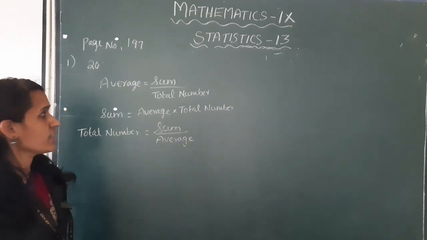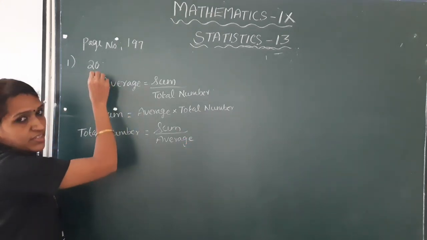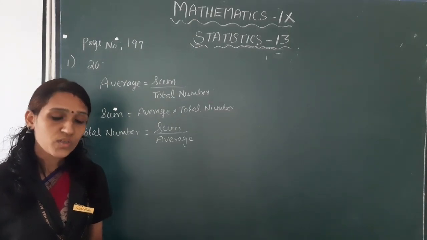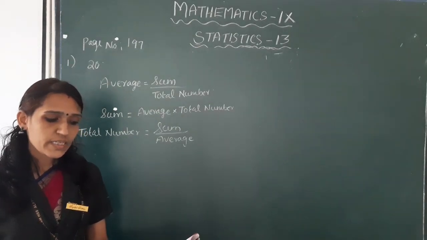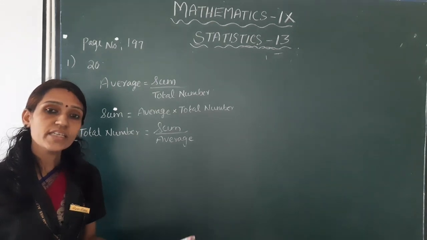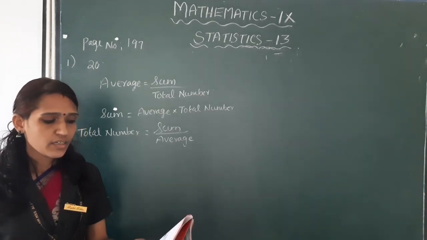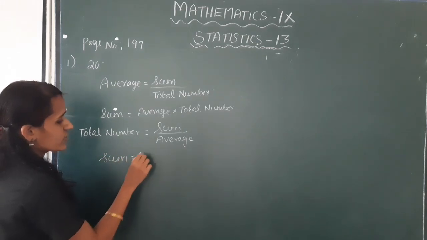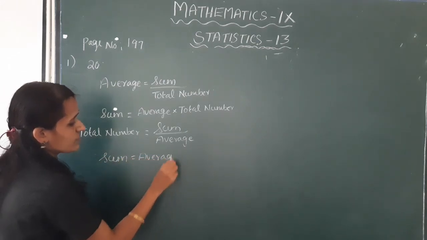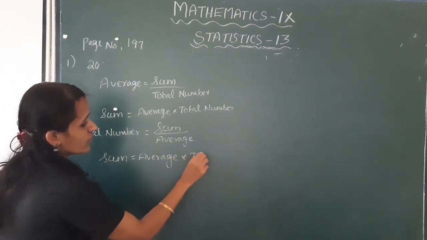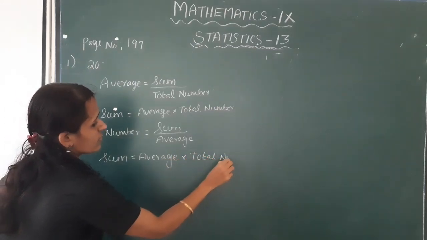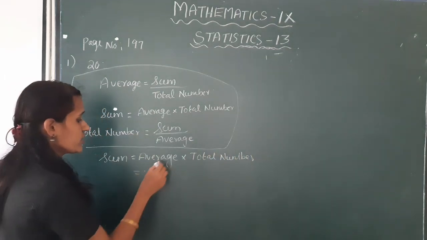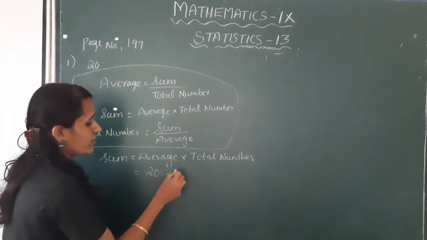Okay, here the mean is given. We have to find out the numbers. 6 different numbers between 10 and 30. Sum is equal to average into total number. Here average is 20 into total number is 6.